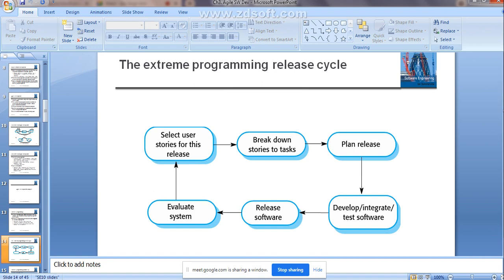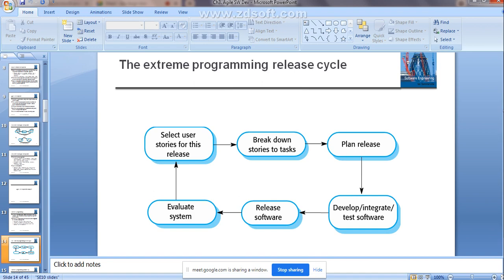Now the customer wants to add some more requirements into that particular software. That is what you can call evolution. As the customer's needs change, that modification needs to be reflected within your software, so you need to evaluate the system.